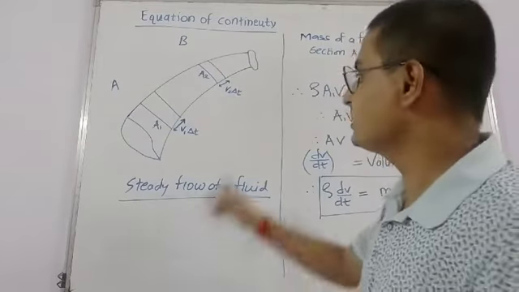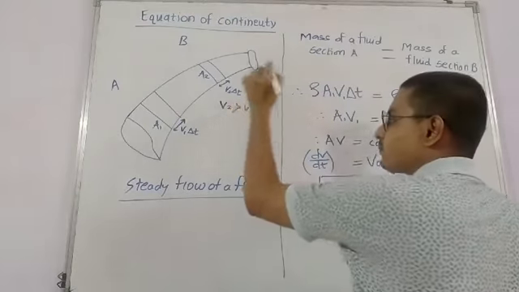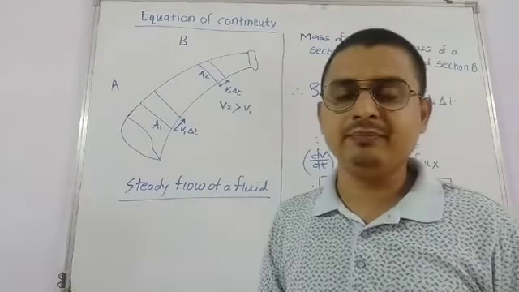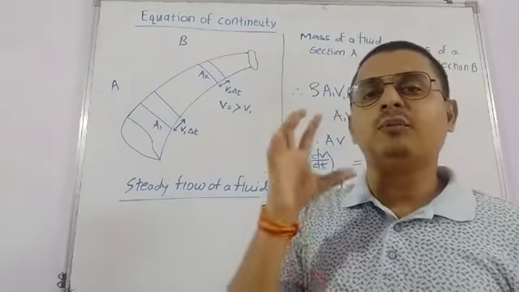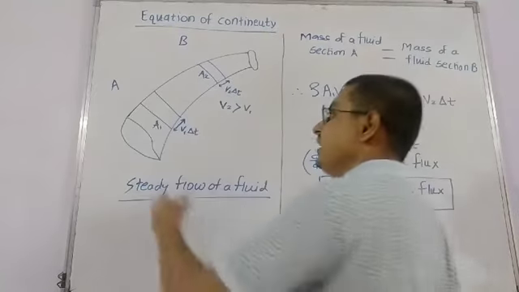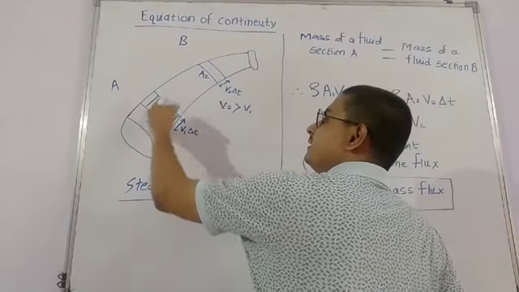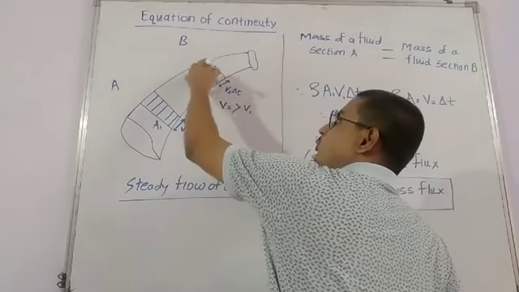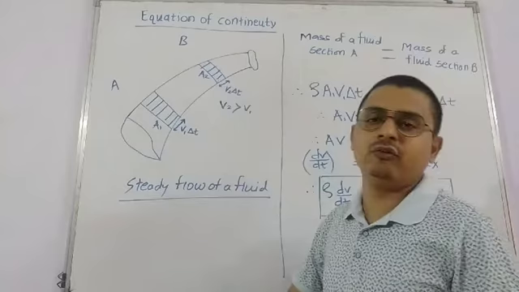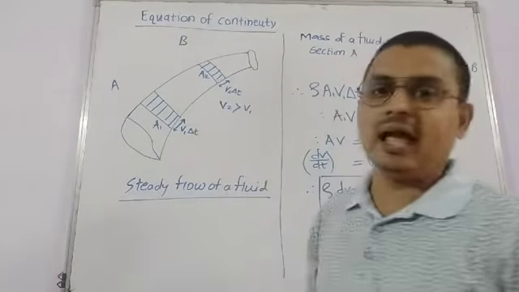That's why we can say that here V2 is greater than V1. Let delta t be a specific time through which the molecules or fluids move through the pipe. So we have shaded this region as A1 and this region as A2. A1 and A2 are the areas of cross section of a pipe at points A and B, as mentioned.